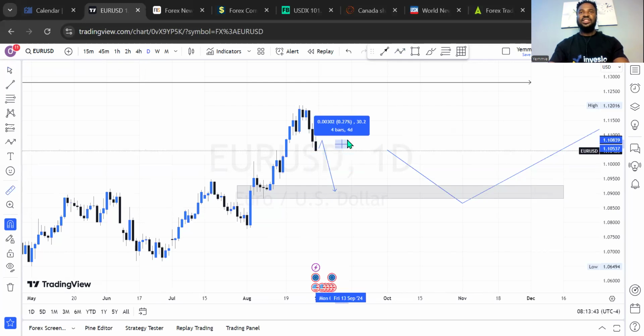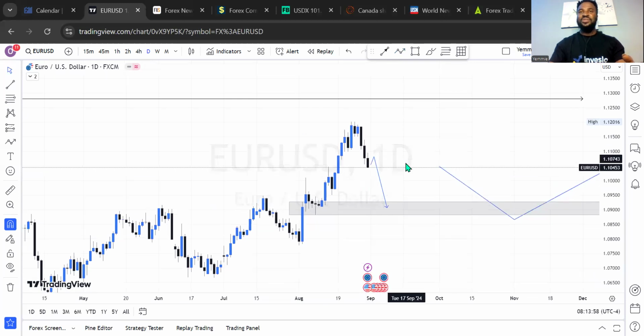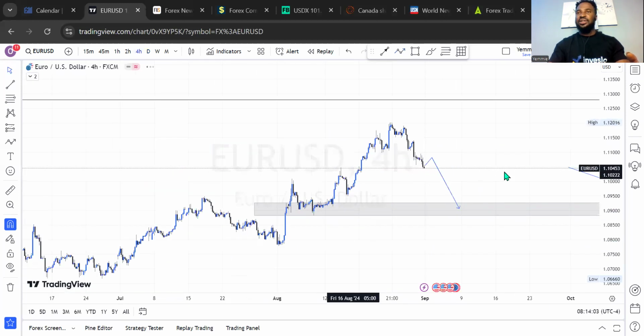It may be around 30 pips thereabouts before the market will do significant sell, and then buy and sell make up a market movement. But a little bit of buy and more sell movement on the Euro US dollar for this week is the anticipation we have. For the whole of this week so far, it's looking bearish. All right, this is the daily outlook, and let's check out what we have on the 4 hours intraday opportunities.